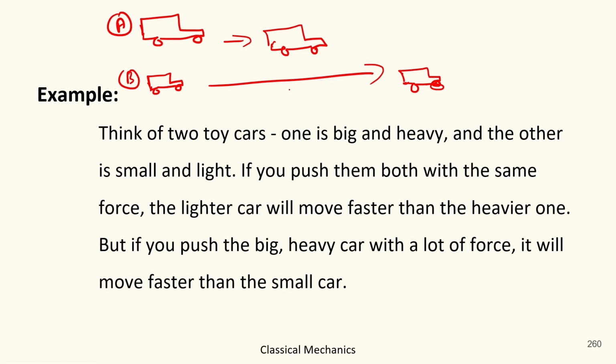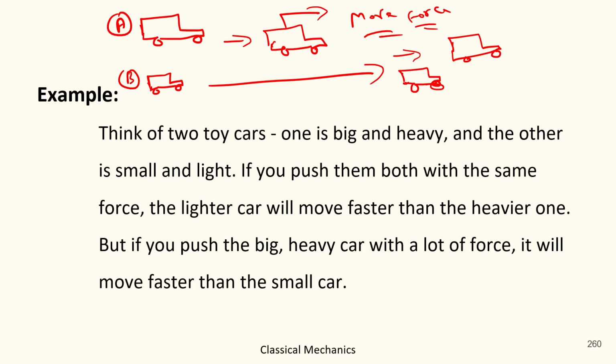Got it? But if you want to move the heavier car at the speed of the lighter car, then you have to apply more force on the heavier one to get the same acceleration as the lighter one. Got it? So this is the second law of motion.